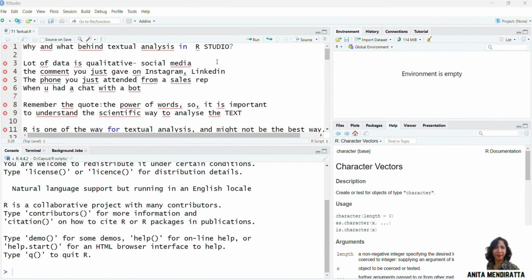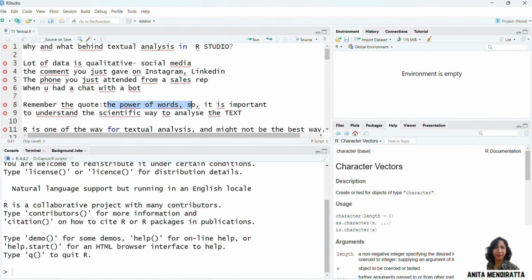Hello friends, in this video let us understand the why and what behind textual analysis in RStudio. Sometimes we have to analyze a lot of qualitative data, like in social media, for instance the comments on Instagram or LinkedIn, the phone call you just attended from a sales representative, or suppose you had a chat with a bot. All this data can be analyzed easily through textual analysis.